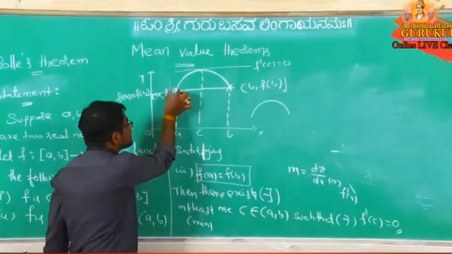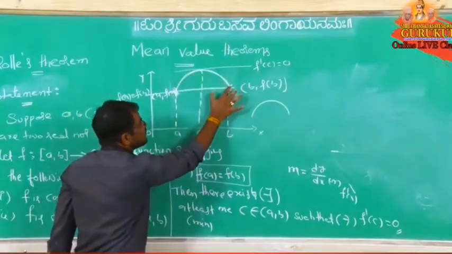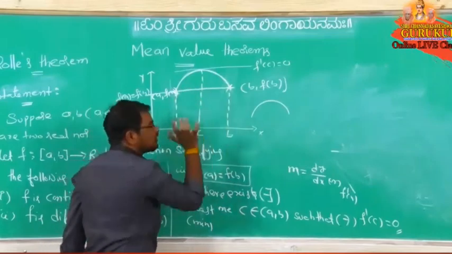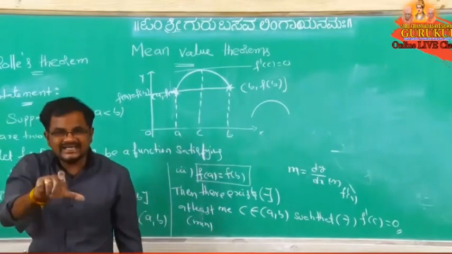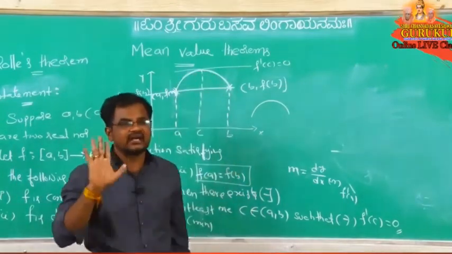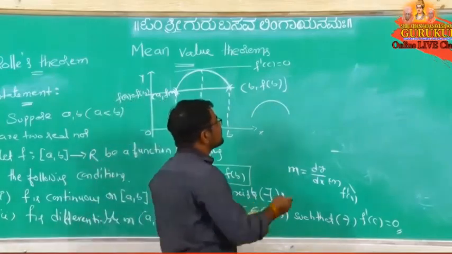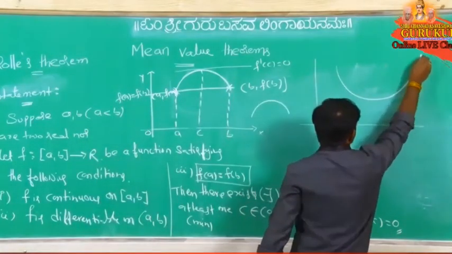To maintain this distance, f of a equal to f of b. You started here, again you came here, means f of a equal to f of b. Means one turn is there, means definitely one point where f dash x equal to 0, or not.